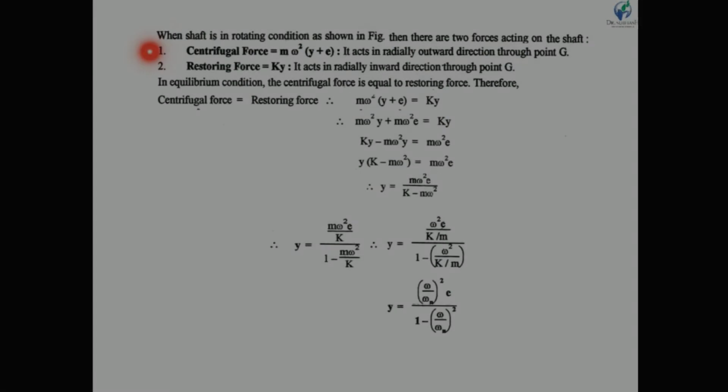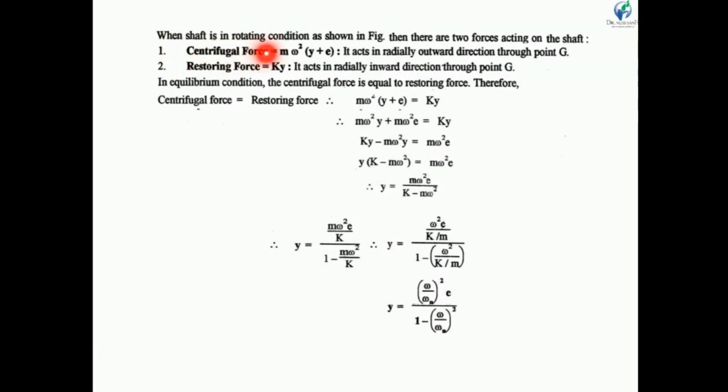The first one is the centrifugal force, which is m omega square into r, where r is the distance between the neutral axis and the CG. So the total distance is y plus e.